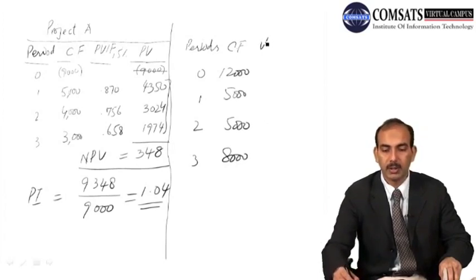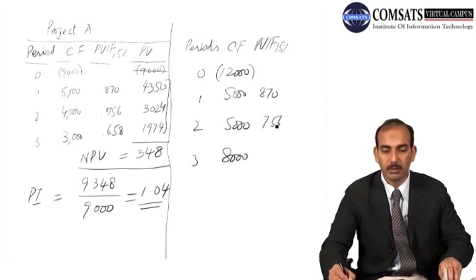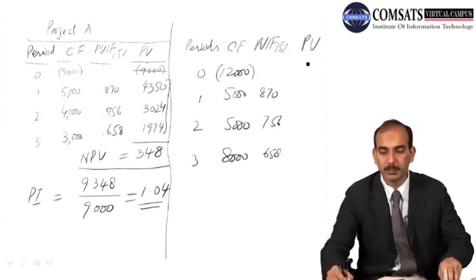And we have the present value interest factor at 15% for these cash flows, which is 0.870, the same thing, 0.756 and 0.658. If we multiply them, we get the present value.